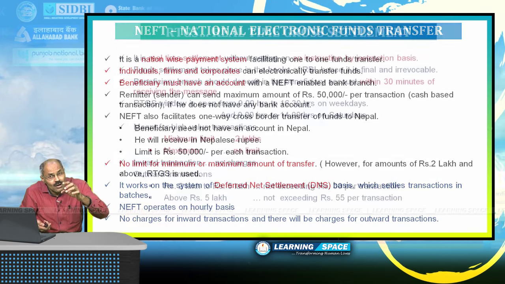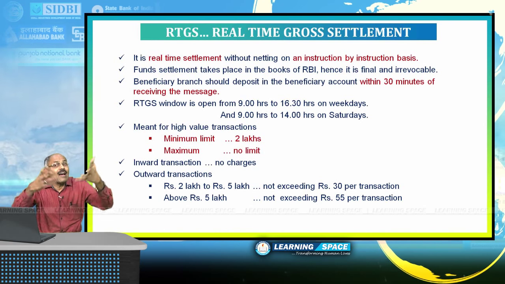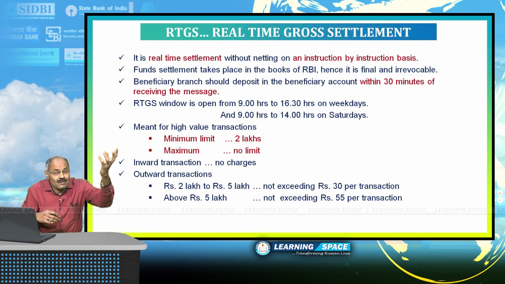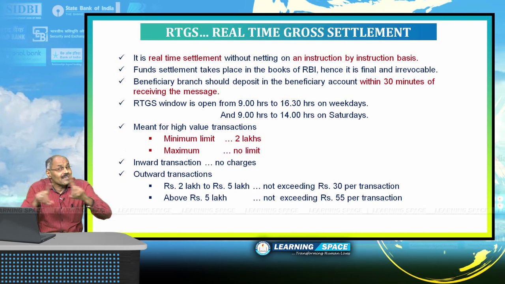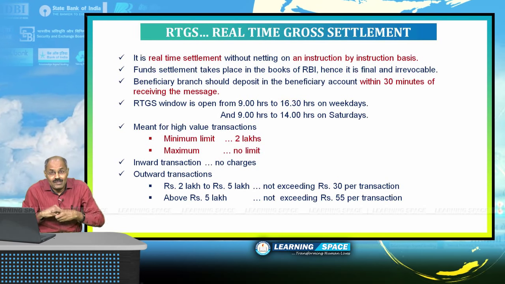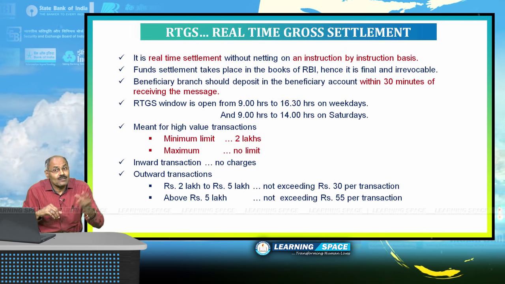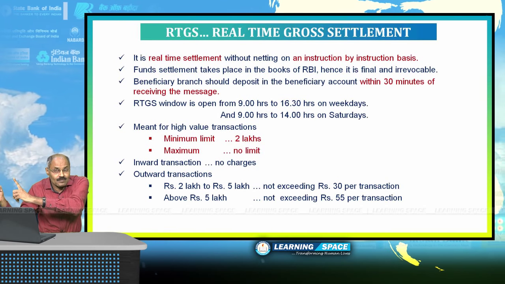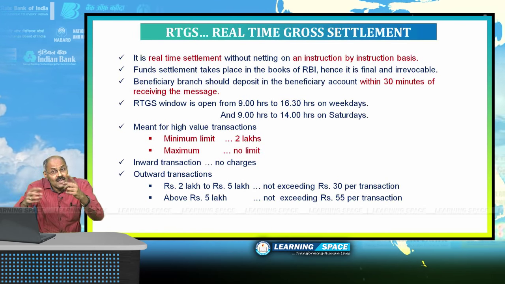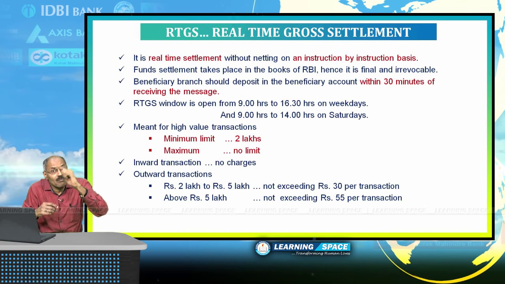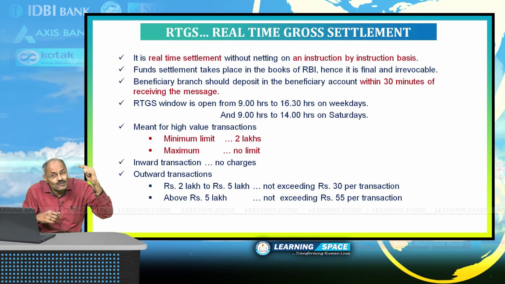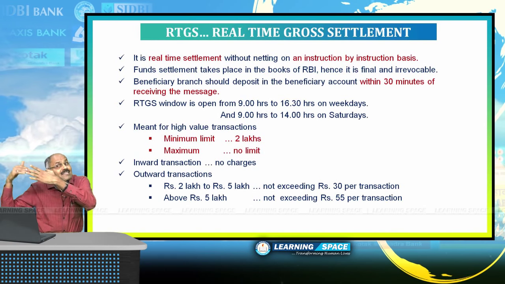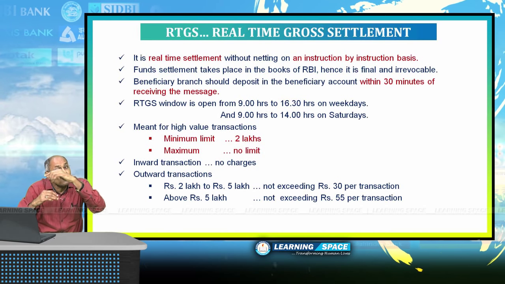And let us come to RTGS. RTGS is for high value transactions. When you want to send 2 lakhs or more, then banks will send it through RTGS. They do not come under retail payments. They are high value payments, and through RTGS, each and every transaction will be registered with Reserve Bank of India, and the transaction will take place on a real-time basis. It is case to case basis. We have learned in the NEFT system, all will be clubbed and sent once in an hour. That is called deferred net settlement.